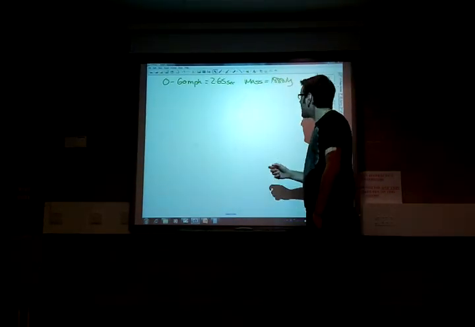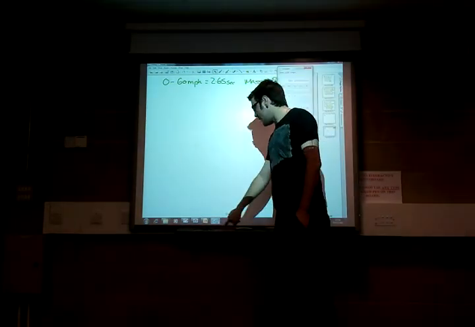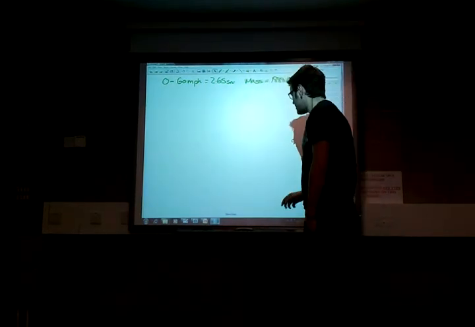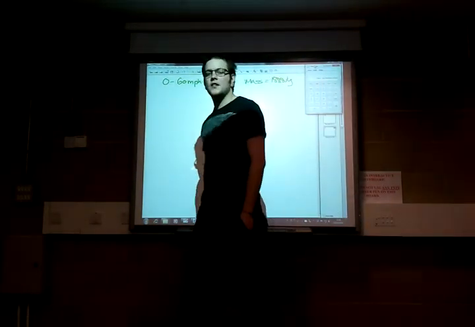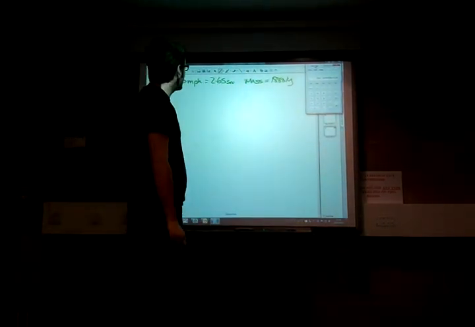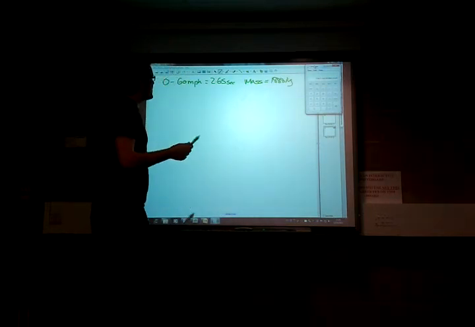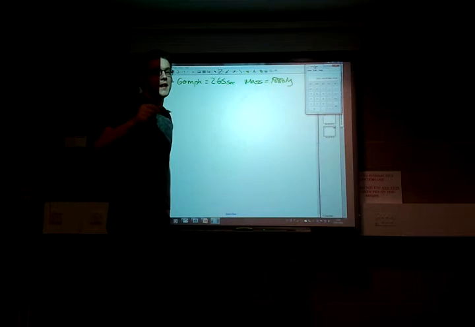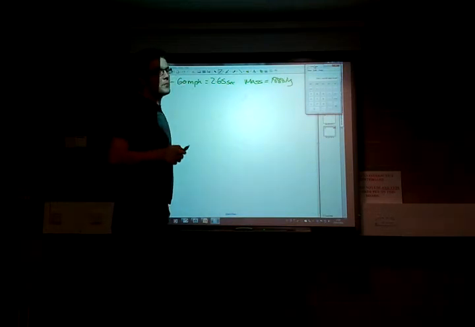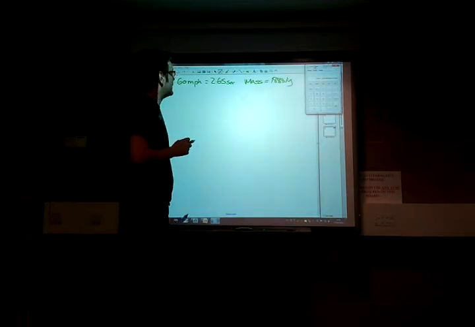2.65 seconds, and its mass is actually 1,888 kilograms. So what we're going to do is exactly the same as we've just done for Usain Bolt, but we're going to work out how much energy is involved in the Bugatti Veyron going from 0 to 60. Now the first initial problem is that we need to work out speed. Speed is in meters per second, but the speed that we've been given is in miles per hour. Okay, so we need to convert that into meters per second.